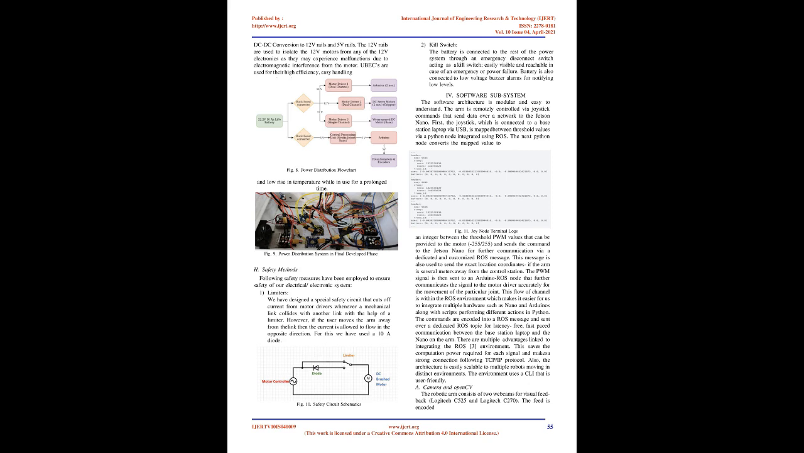The battery is connected to the rest of the power system through an emergency disconnect switch acting as a kill switch, easily visible and reachable in case of an emergency or power failure. The battery is also connected to low voltage buzzer alarms for notifying low levels.